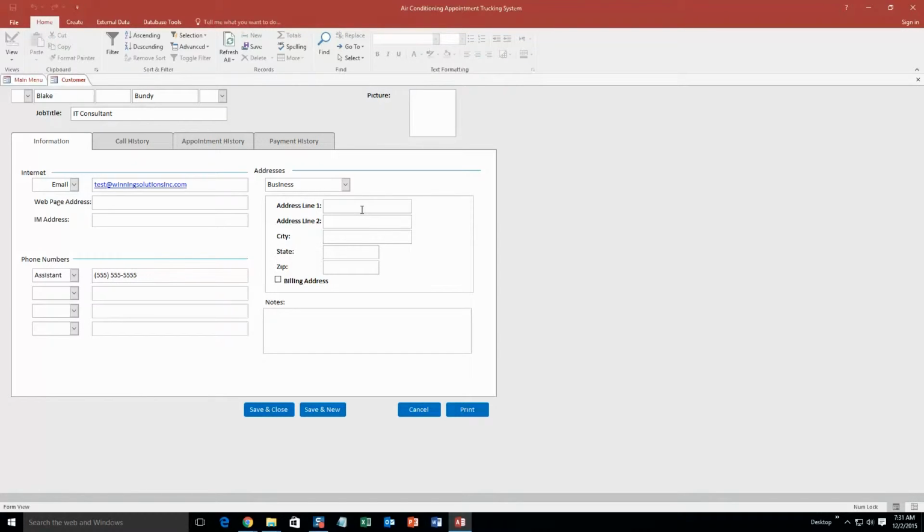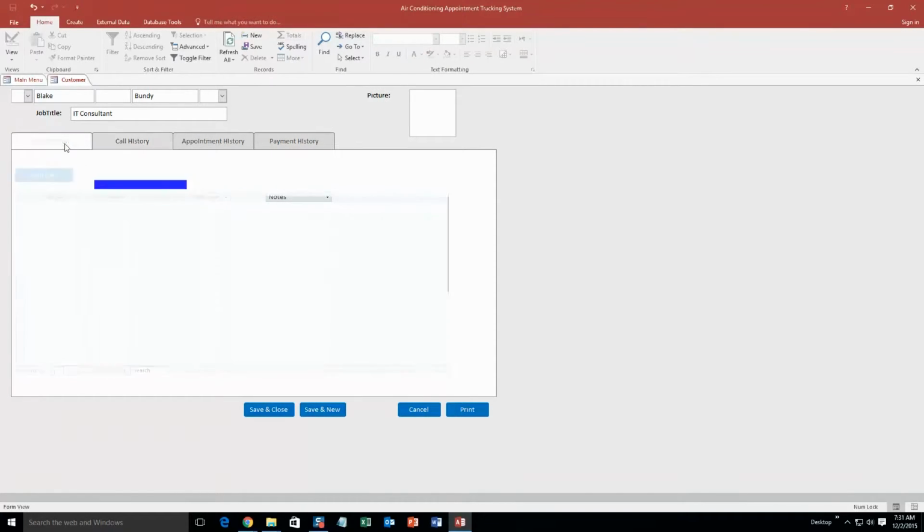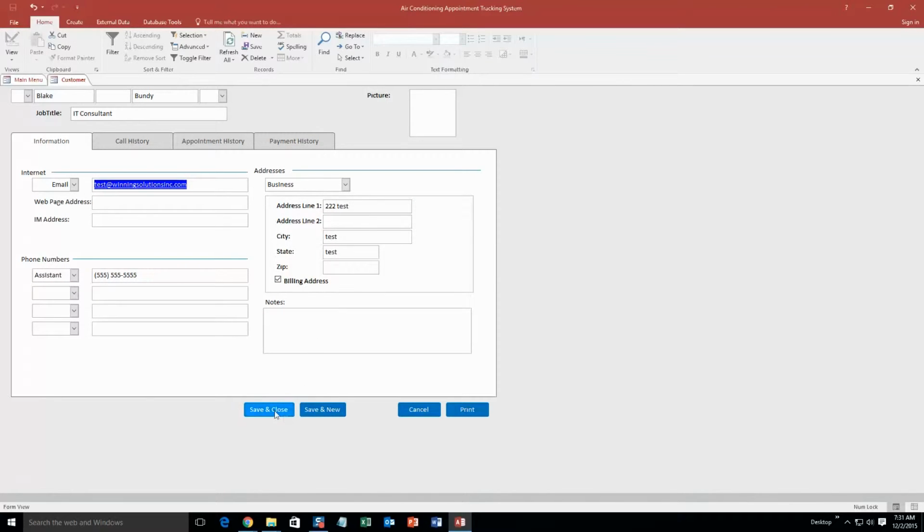Address line 222 Test. All right, perfect. And we'll go ahead and check the billing address. So I'm going to save and close that. But before that, you can put in your call history if you want, appointment history, and payment history all within this while you're building a customer. I am just going to leave those blank for now. Go ahead and save and close that.